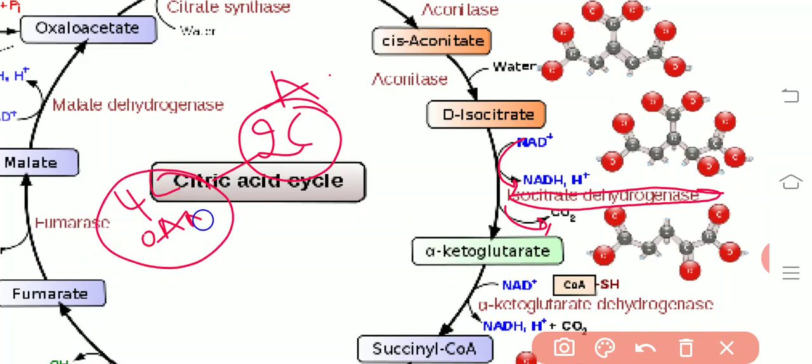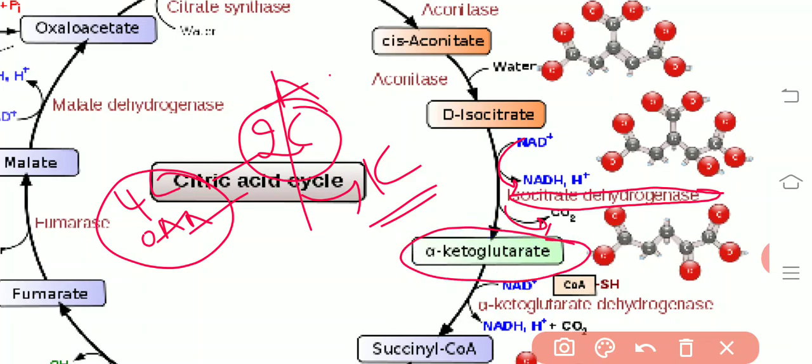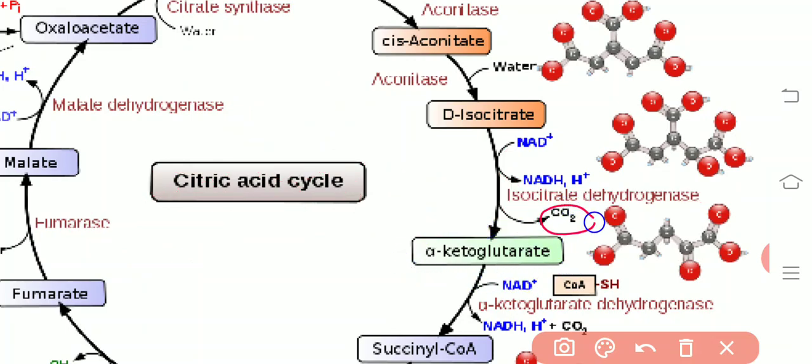So out of these, 1 carbon gets released in the form of carbon dioxide. One was removed at the formation of acetyl coenzyme A, there is a decarboxylation, and here also the isocitrate, whenever it is converted into alpha ketoglutarate, there is one more decarboxylation, removal of carbon dioxide.